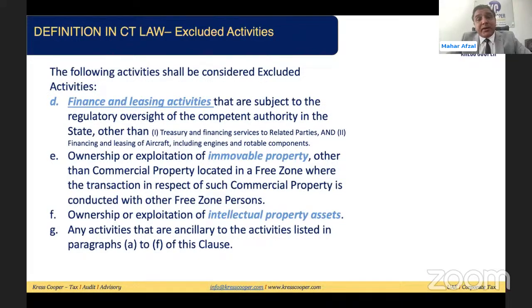Other than the immovable property generating qualifying income, all the income from the immovable property will be considered excluding activities. Only if the commercial property is within the free zone and the qualifying free zone person is making a transaction with another free zone person, then it will be assumed to be qualifying income. It will be considered a qualifying activity. Other than this, every transaction related to the immovable property will be assumed to be an excluding activity. Any income from the ownership and exploitation of intellectual property will be assumed to be an excluding activity, and any other income related to these activities will be considered under the excluding activities as well.